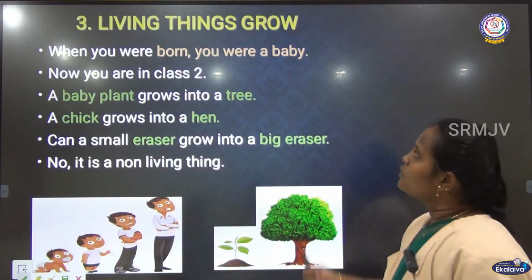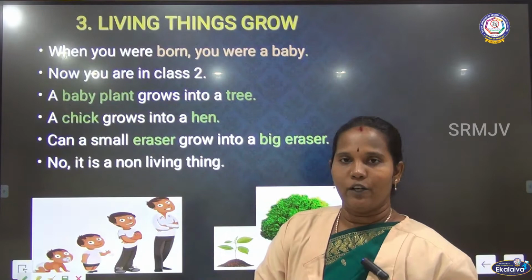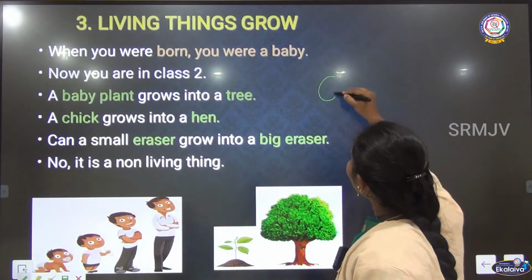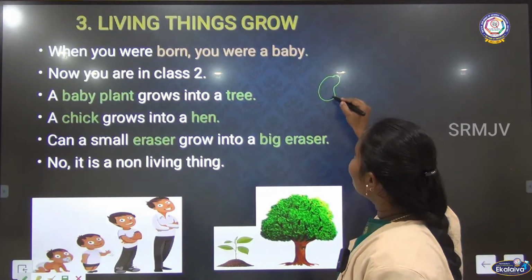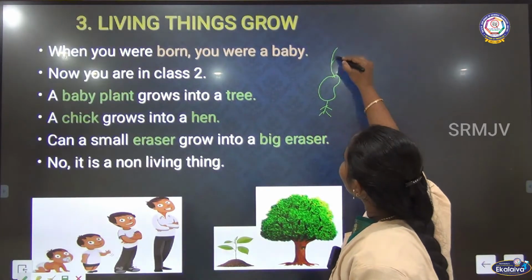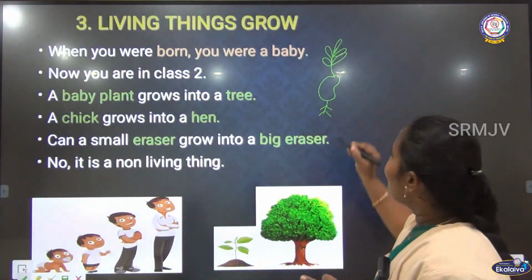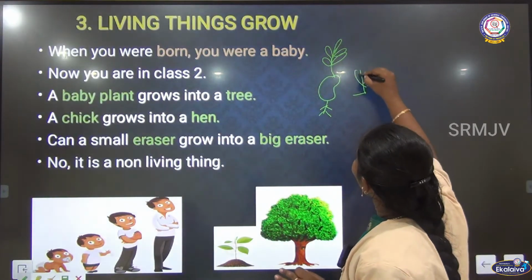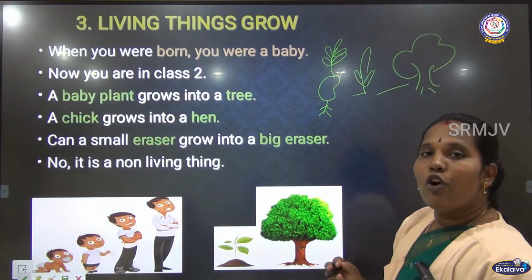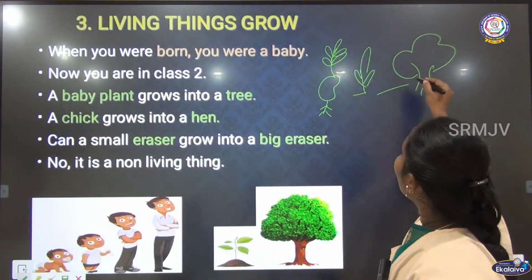See, living things grow, what is that? If you put a seed into the ground, after that it slowly grows up. After a few days, what will happen? The seed makes a root system. Afterwards it makes a shoot system. Shoot system means a small leaf grows. Slowly this leaf grows like a plant, and after that it grows like a big tree. So slowly plants grow from the seed. After germination, the seed can grow like a big tree.